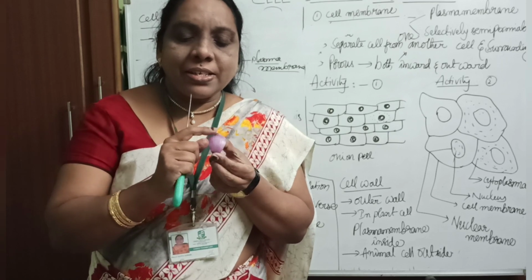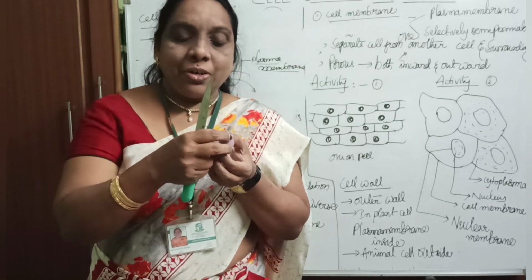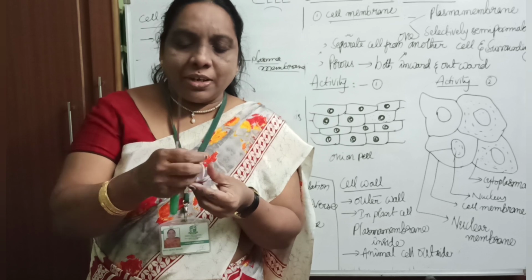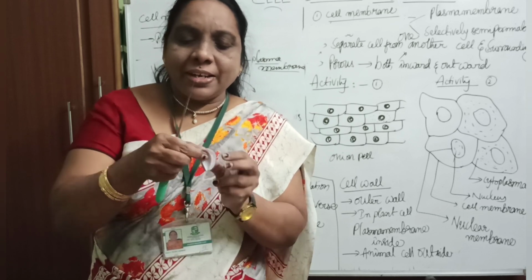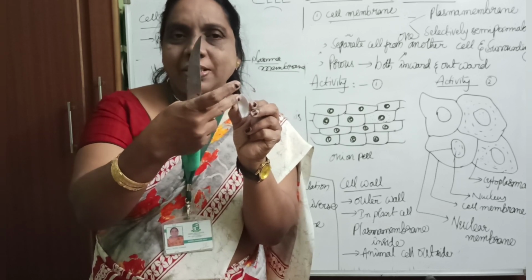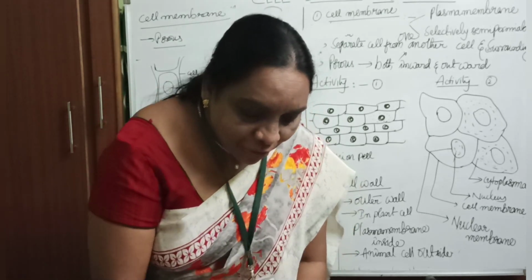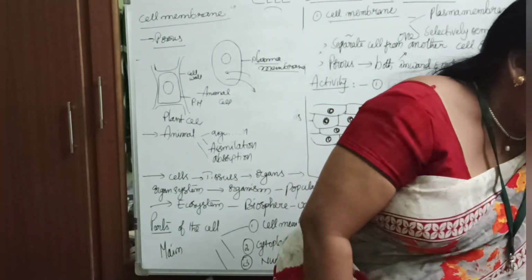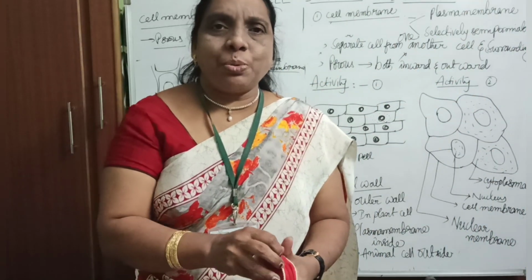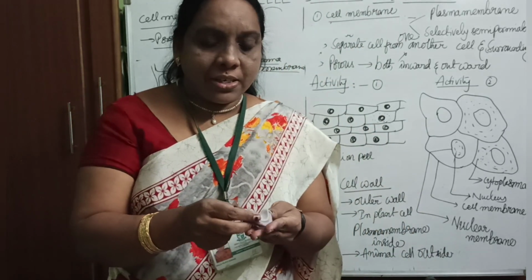This is the convex region. Cave means it will be deep, and this deeper region we call concave. It looks like a cave, no? A deep notch. This is the concave side, and this is the convex side. Now what you have to do is take a forceps and peel out the inner peel of this.